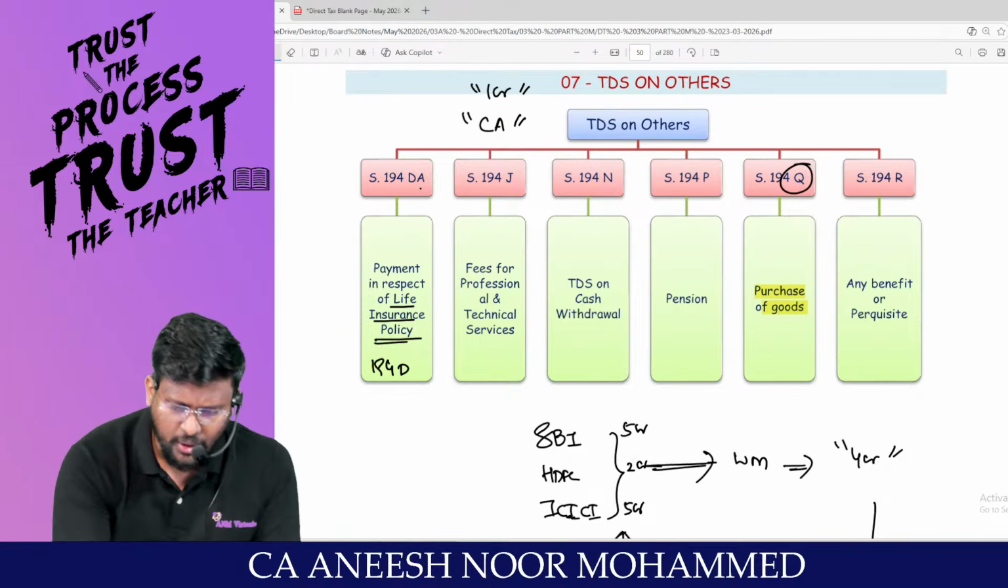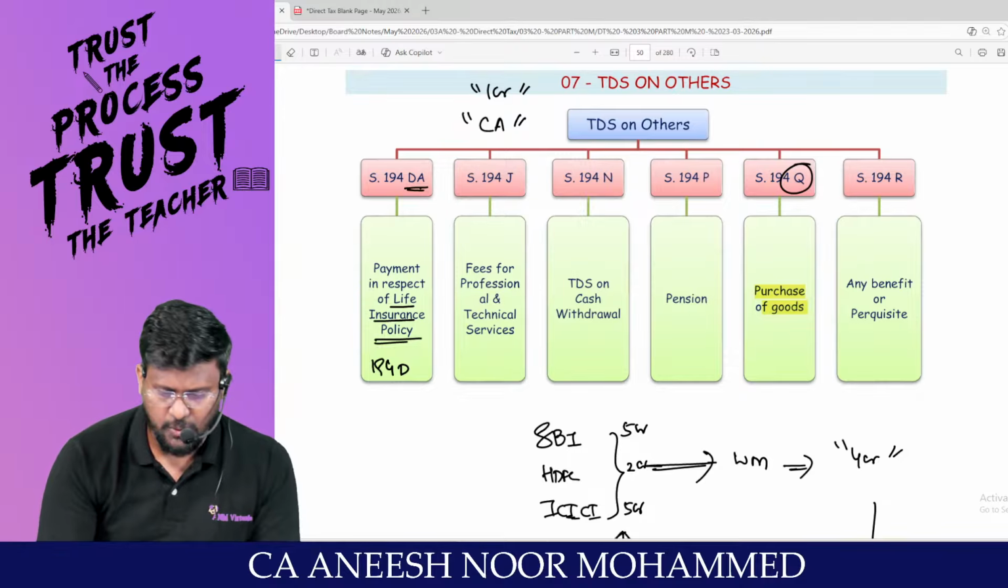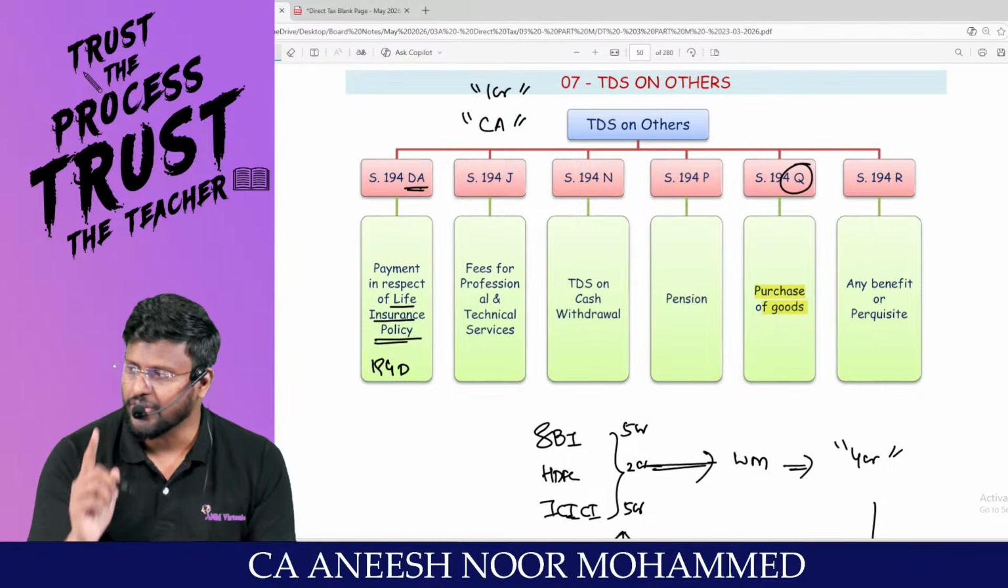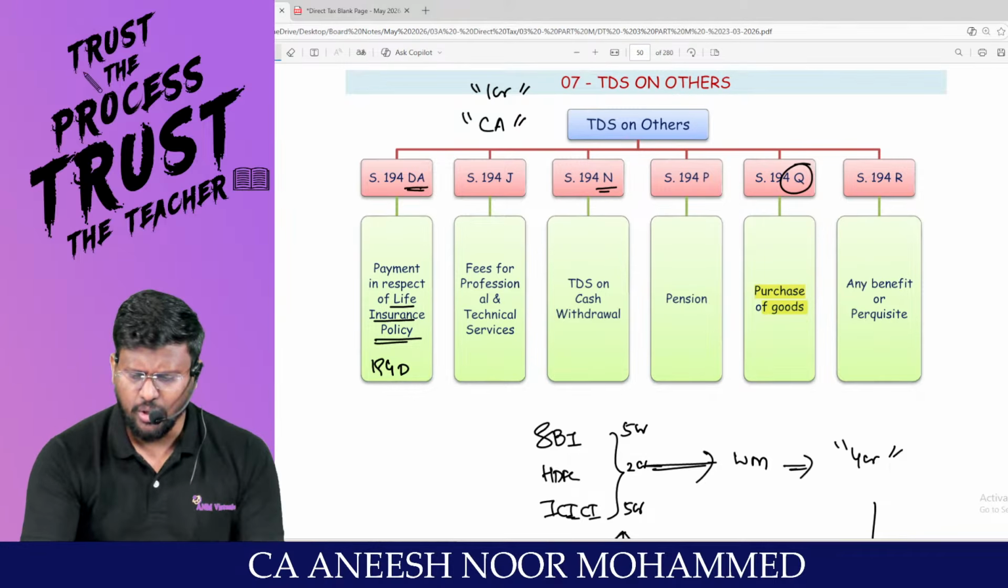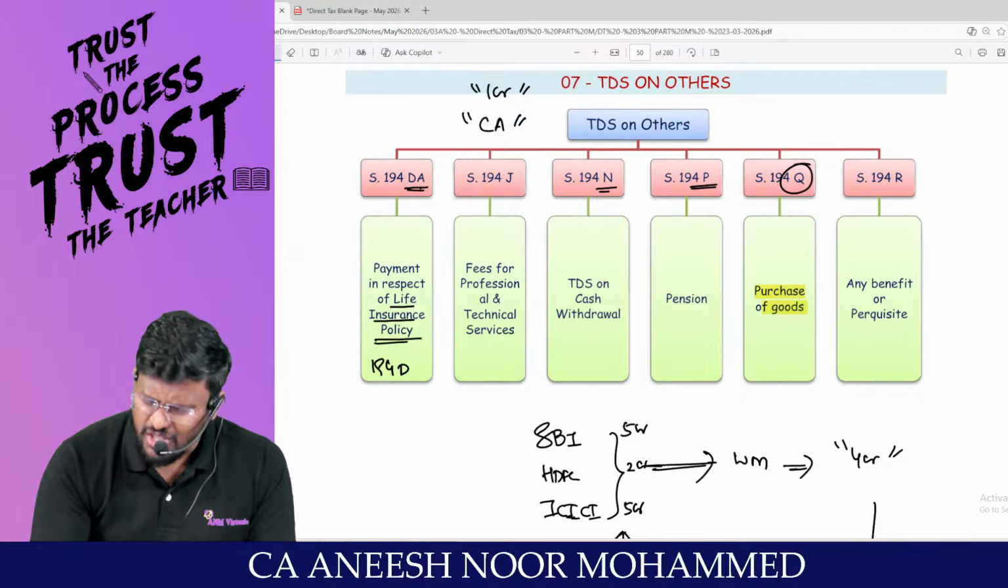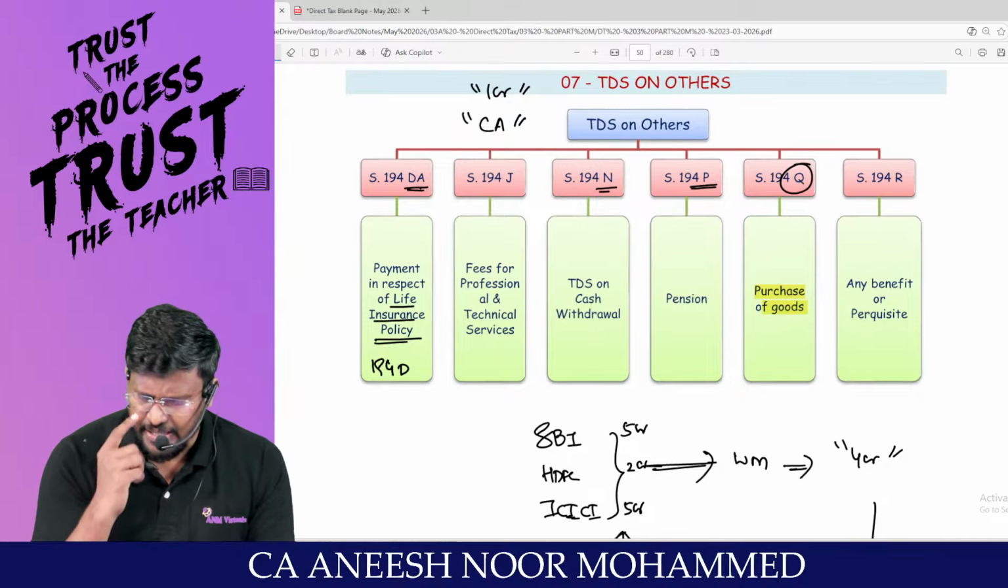194Q. So 194DA, life insurance policy. 194J, fees for professional or technical services. Sir, 194N, TDS on cash withdrawal. 194P, pension. 194Q, purchase of goods.